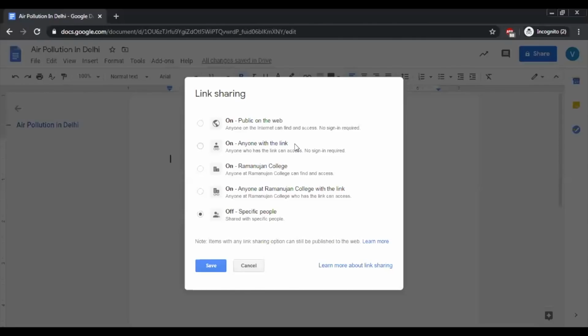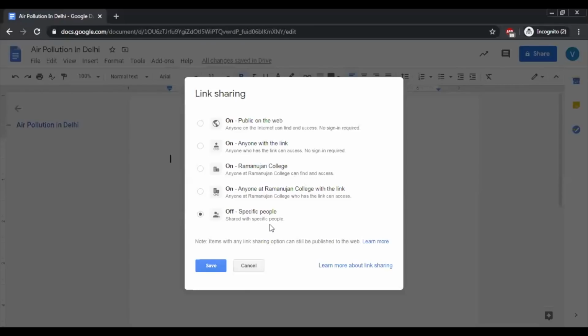Since this is Google Suite, you can see that anyone at Ramanujan College, that means anyone who has this Google Suite, is able to view this. If I am going to do this, that will come out here, and then you can also share it with specific people.